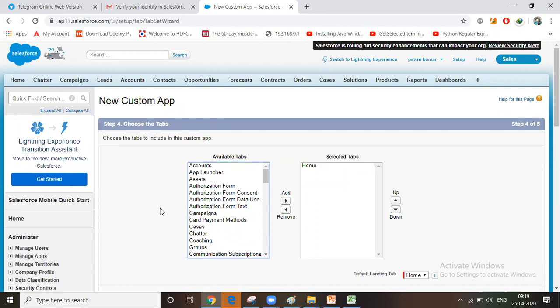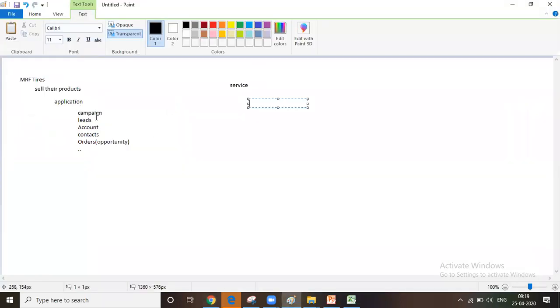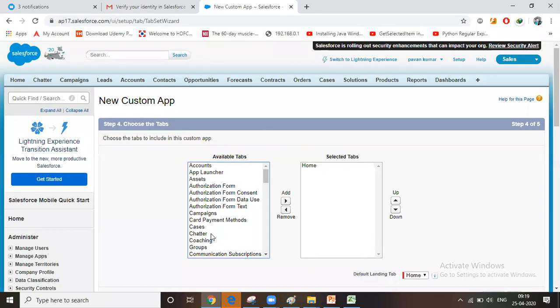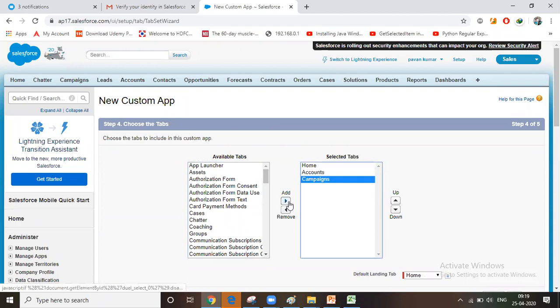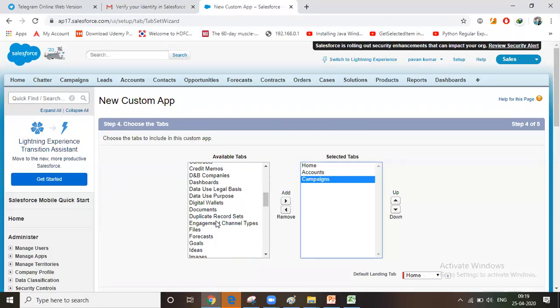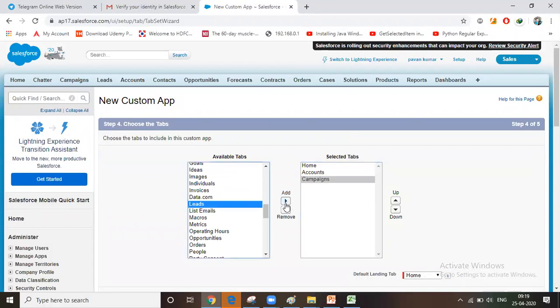So for my application, what is required? As we discussed, campaign, leads, accounts, and contacts. Accounts, I'm taking account. Campaign, I'm taking campaign. Leads. Opportunities.